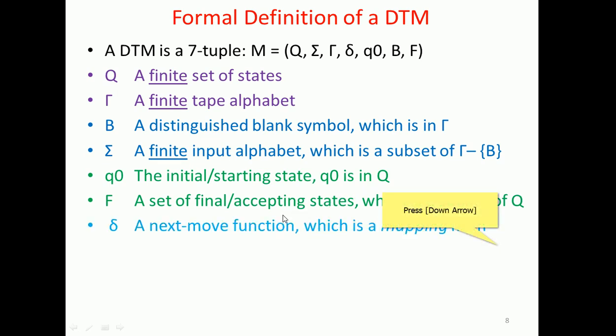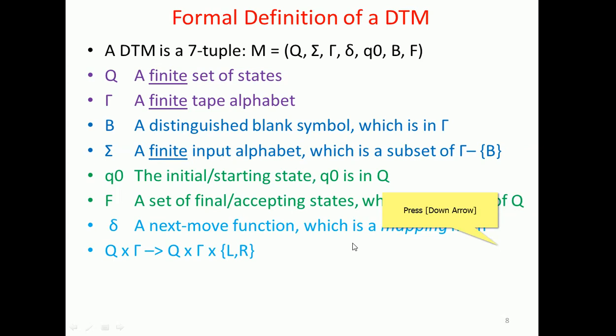Delta is the transition function, which helps to move to the next state. It is a mapping from the Cartesian product, that is, Q cross the tape symbols lambda, to Q cross lambda cross left and right, including left and right.